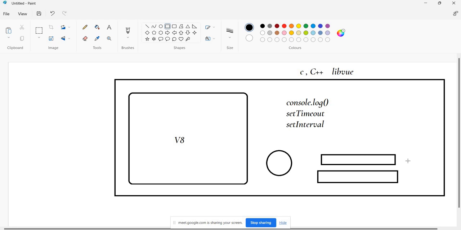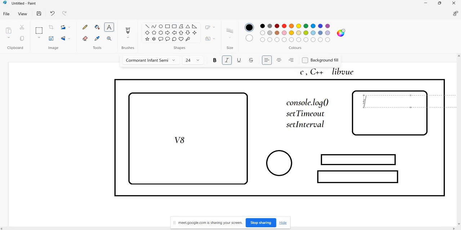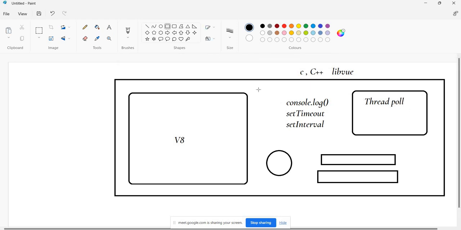In that, they have implemented the concept called thread pool. They have integrated a few other things also to make Node.js asynchronous. That's what we have discussed already in the Node.js architecture video, so please go and watch that. Here I'm just mentioning what extra things are there: a thread pool, handling the events, and the event emitter.